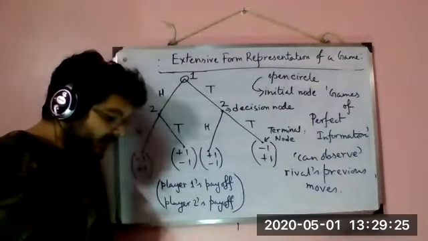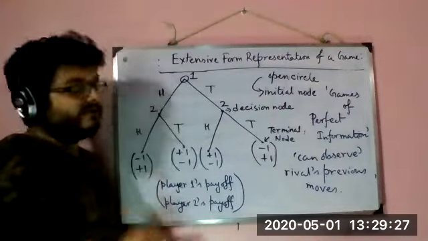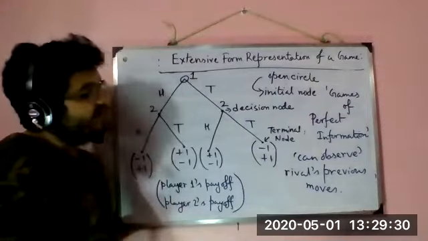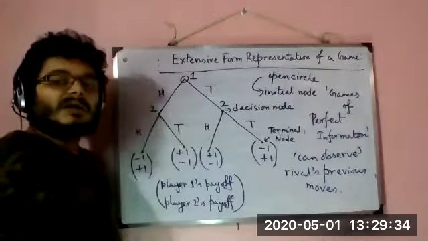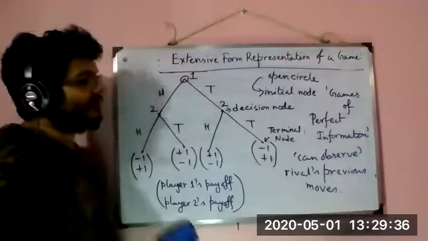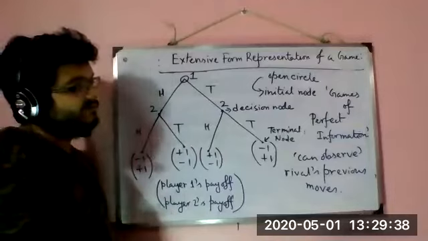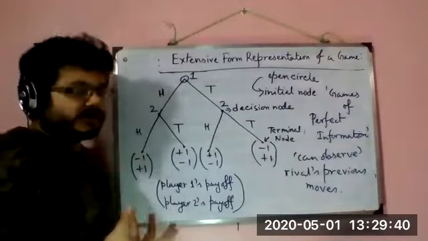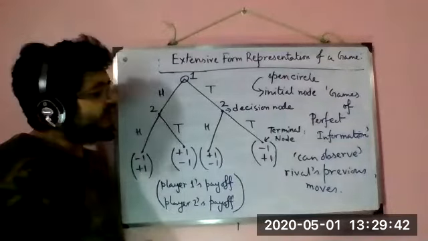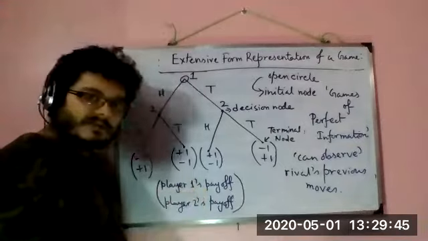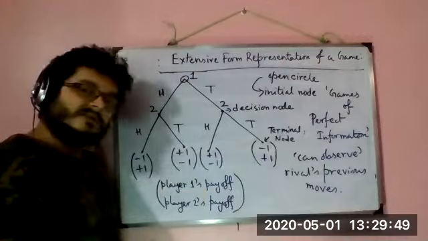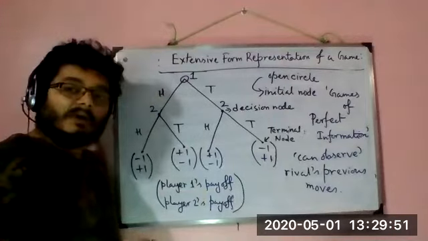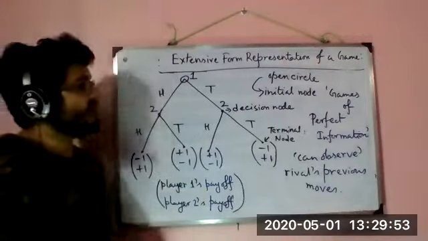But then, if I can segregate in this way, perfect and imperfect, then we need a specific notation which will allow us to denote in extensive form representation whether we are dealing with a game of perfect information or a game of imperfect information.